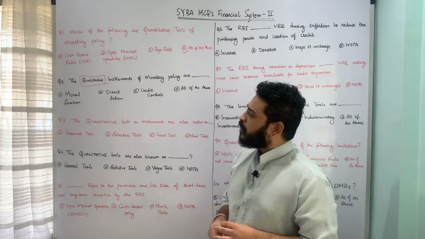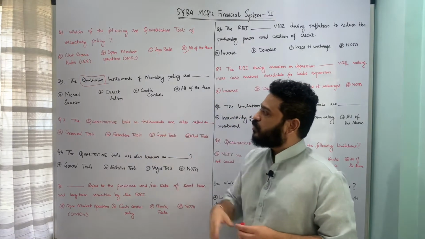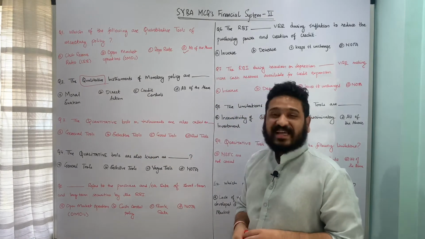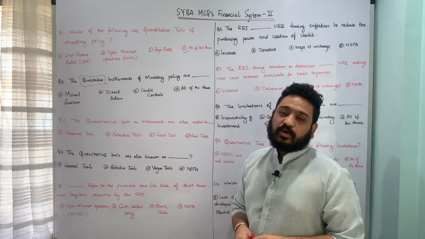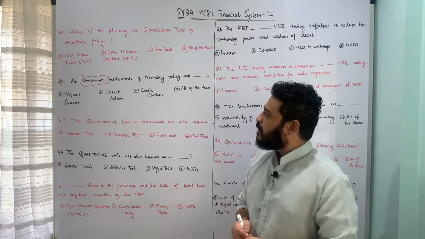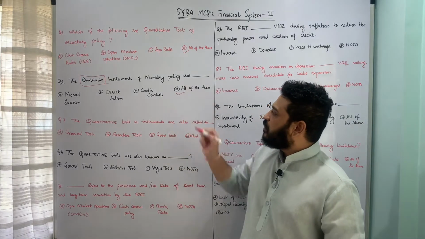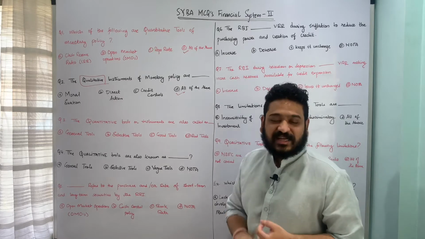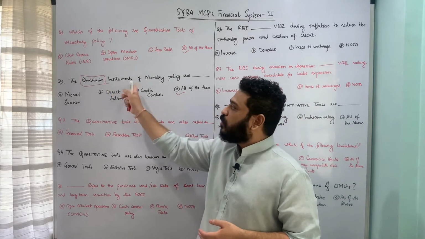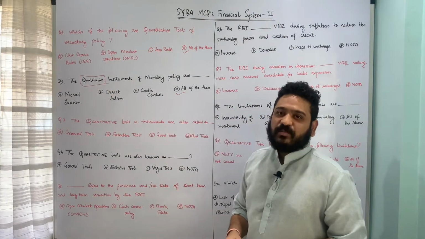All these three things are in a sense the qualitative instruments or tools of monetary policy in India, and therefore all of the above is the correct answer, meaning moral suasion, direct actions, as well as credit controls are all qualitative tools or instruments of monetary policy.